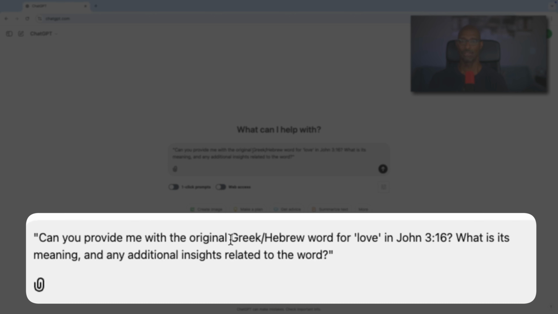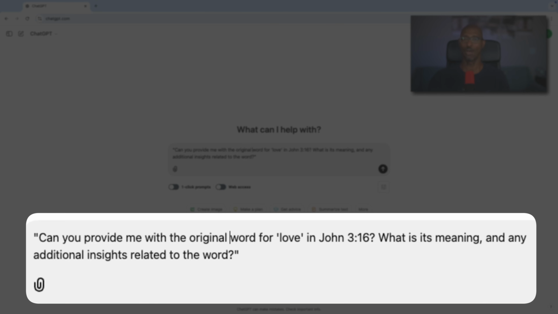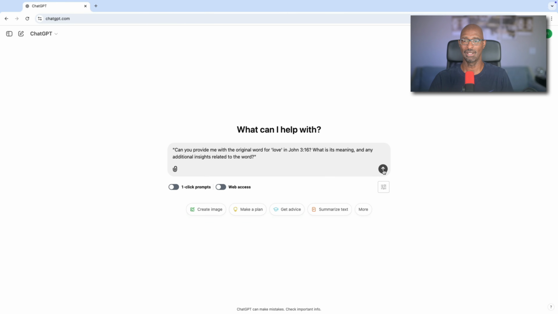Now, where it says Greek/Hebrew, this is just a placeholder. For example, I know that we're in the New Testament and the word for love, the original language is going to be Greek. So I will just delete that out of there. But if you don't know whether it's Hebrew or Greek, and of course there's some Aramaic in the Bible too in terms of the original language, you can just delete the Greek part out here and this will still work. So we'll just say original word. So let's go ahead and hit enter here and let's see what results we get back.